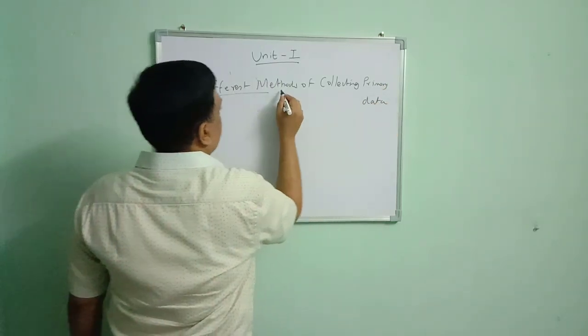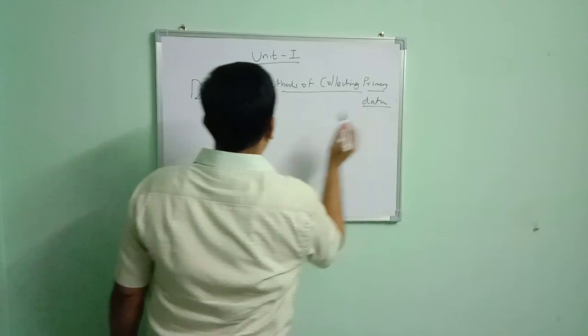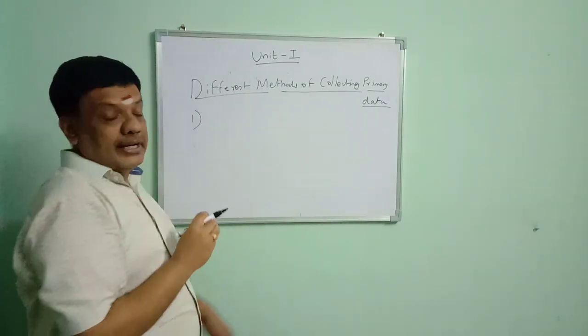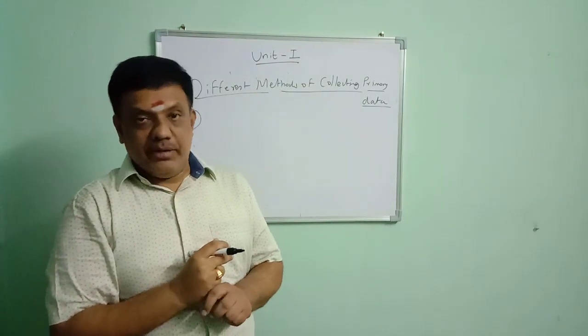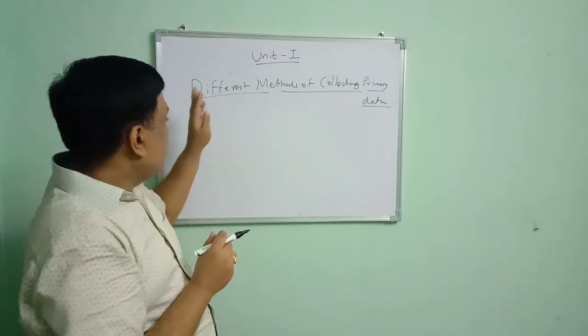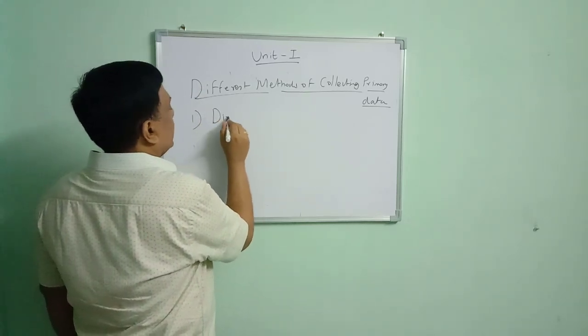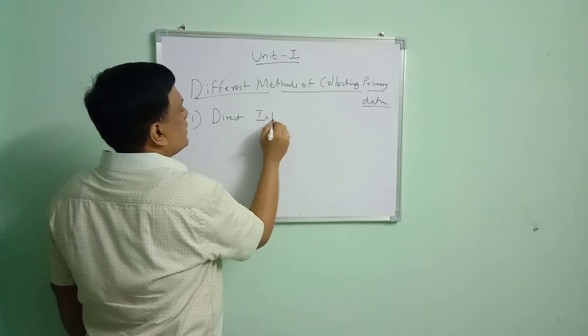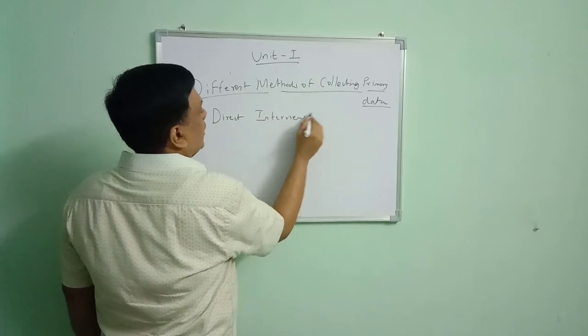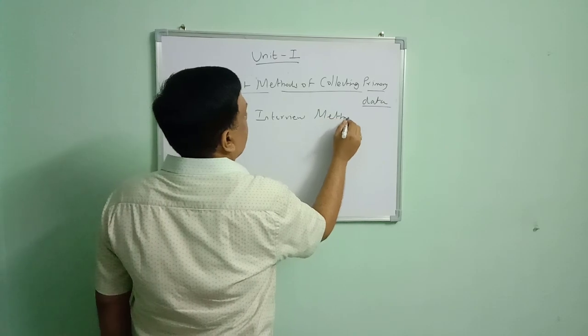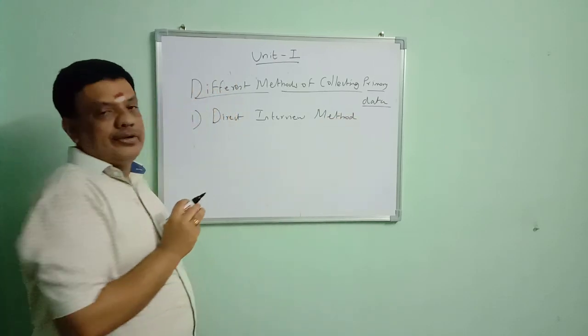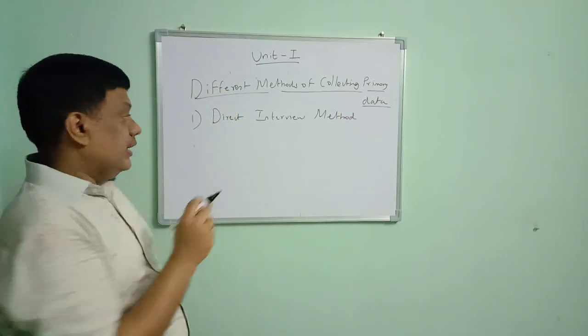So, first we saw what is primary data. When we collect data directly from the source, it is called primary data. There are 5 different methods of collection of primary data. First method is the direct interview method. We are going to collect data from the source directly. It is the direct interview method.